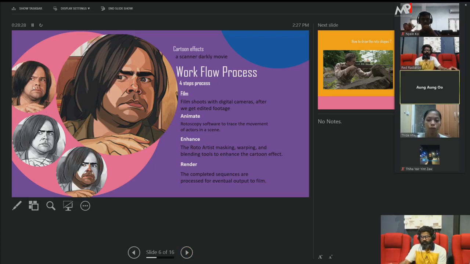So you can see the difference. This is the original footage. This is with the rotos put in, and then the color correction, and then this is the final product. The bigger one is the final one.